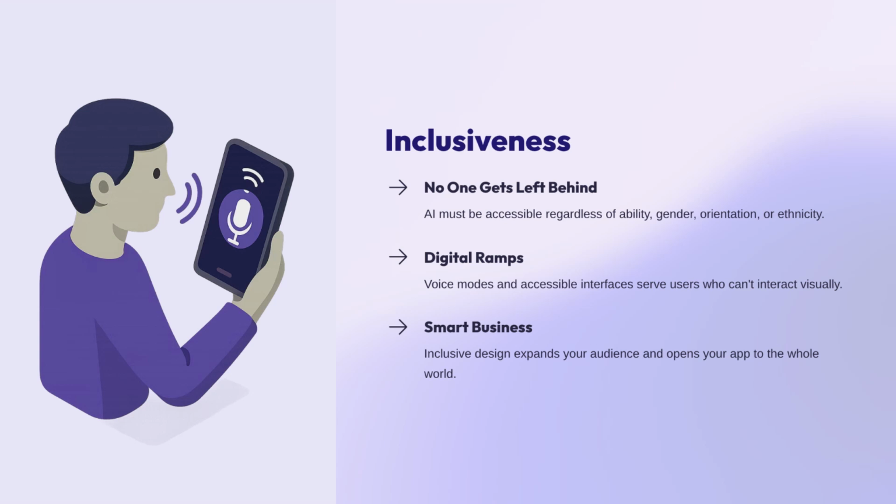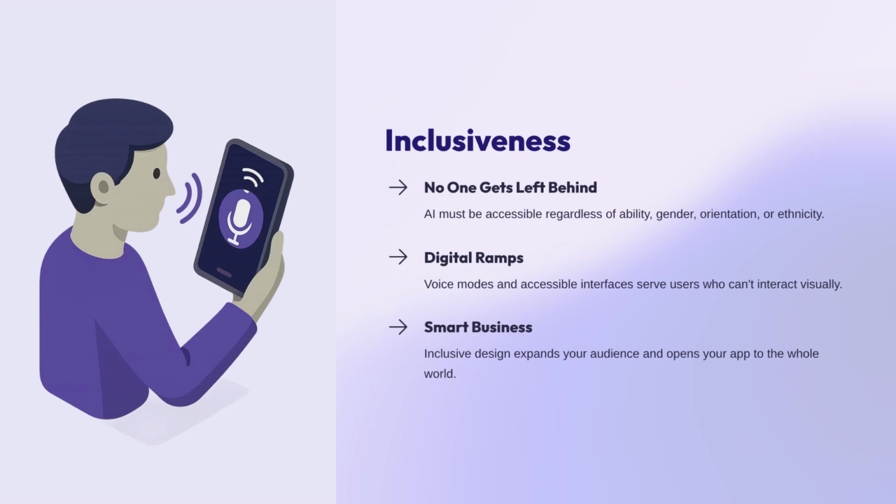If your intelligent app only works if you have perfect eyesight, you are leaving out millions of people. Imagine a dummy example. You are building an order portal for a grocery store. You make sure the AI has a voice mode so that someone who can't see the screen can still talk to the agent to buy their milk and eggs. Stay with me here because being inclusive isn't just nice. It's smart business because it opens your app to more people. You've probably noticed at the office how some buildings have ramps and others only have stairs. We want our apps to have digital ramps. Let's break this down together. We are building for the whole world.